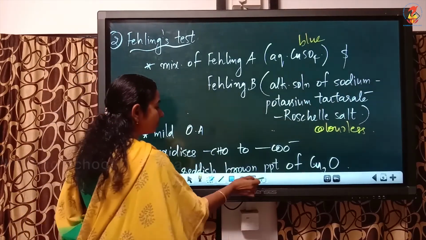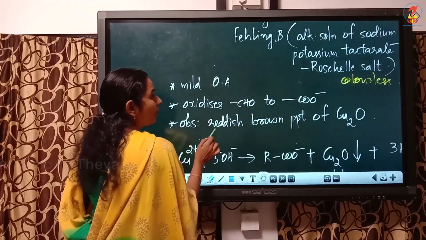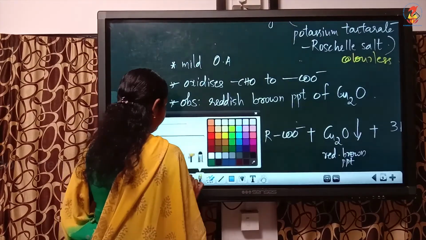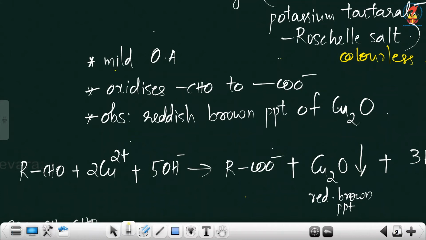Okay. Now, what are the points to remember here? Remember, this is also a mild oxidizing agent. That means it can oxidize only aldehydes to carboxylic acid. Here also aldehyde is oxidized to carboxylate anion. And here the observation is the reddish brown precipitate of Cu2O, that is cuprous oxide.